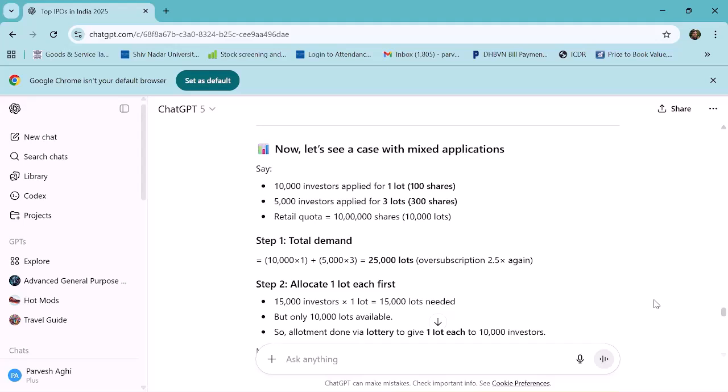Read this. 10,000 investors applied for one lot, 100 shares. 5,000 investors applied for three lots, 300 shares. Retail quota 10 lakh shares, 10,000 lots. Okay, so here in total we basically have 10,000 lots available.